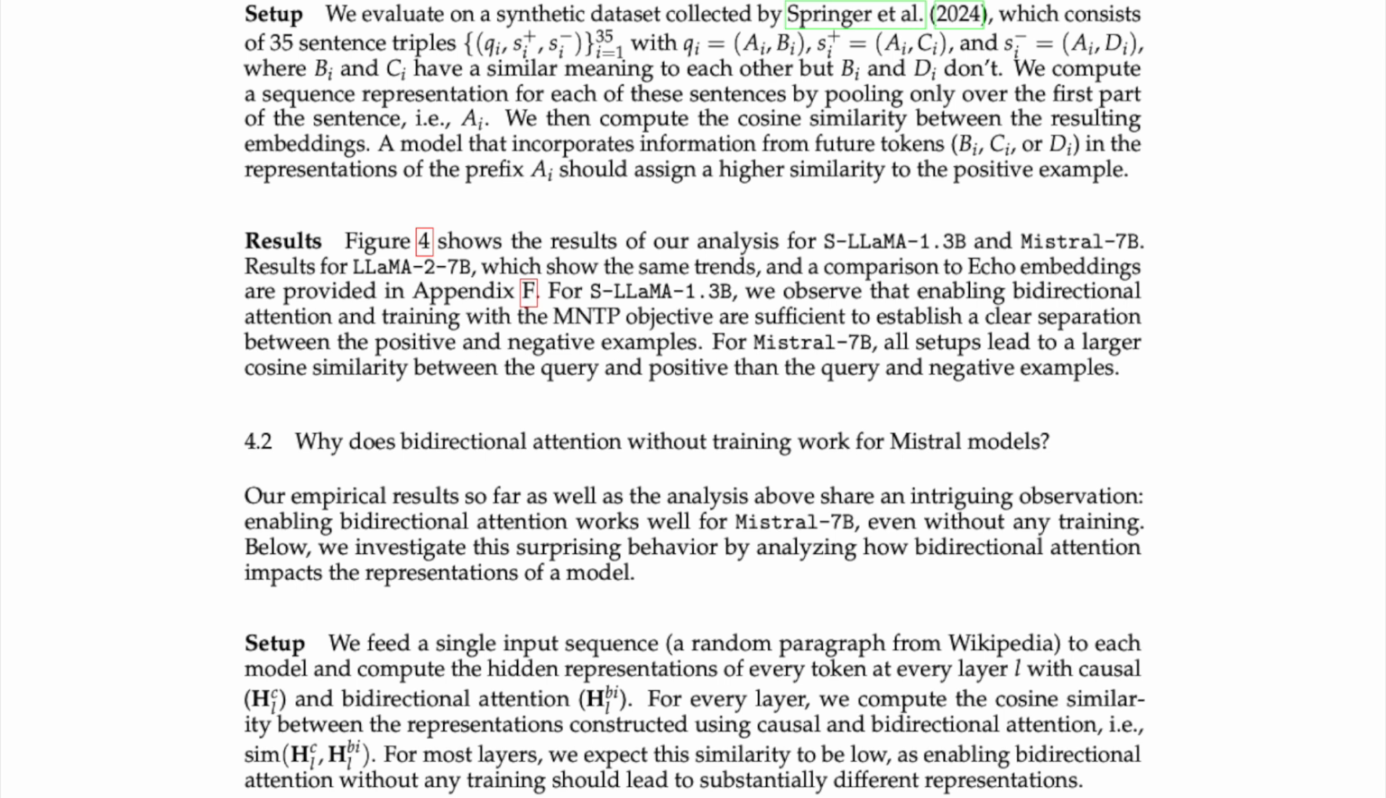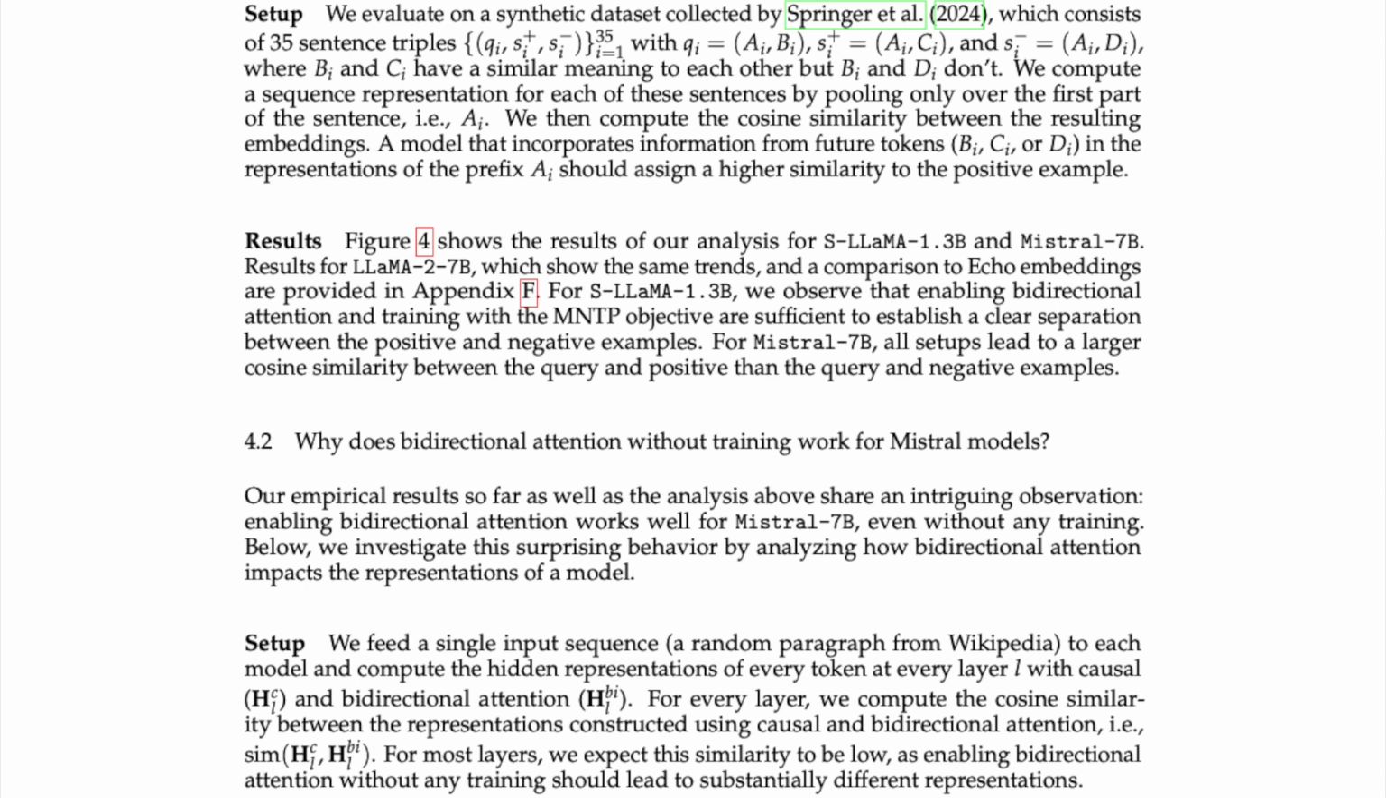Setup: we evaluate on a synthetic dataset collected by Springer et al. 2024, which consists of 35 sentence triples (Q_i, S+_i, S-_i), i from 1 to 35, with Q_i = (A_i, B_i), S+_i = (A_i, C_i), and S-_i = (A_i, D_i), where B_i and C_i have a similar meaning to each other, but B_i and D_i don't. We compute a sequence representation for each of these sentences by pooling only over the first part of the sentence, i.e. A_i. We then compute the cosine similarity between the resulting embeddings. A model that incorporates information from future tokens, B_i, C_i, or D_i, in the representations of the prefix A_i should assign a higher similarity to the positive example.